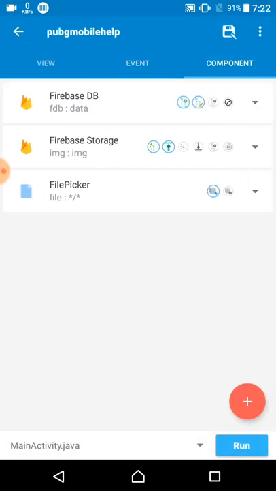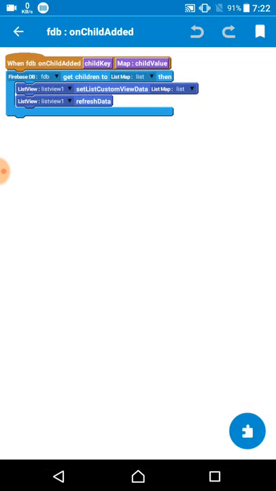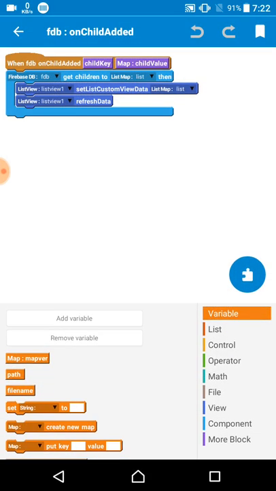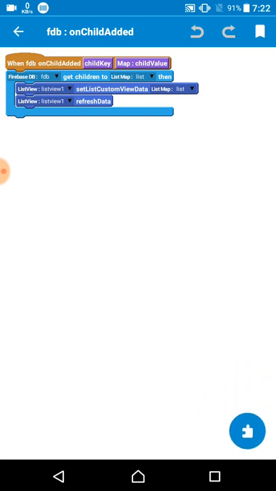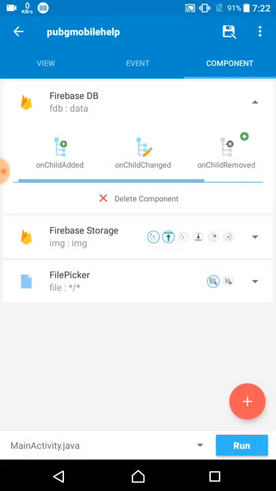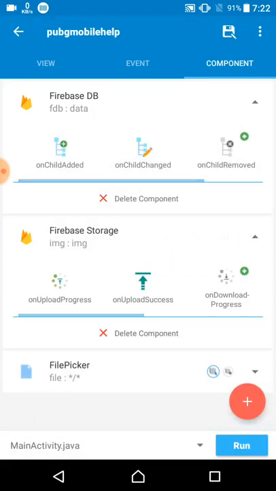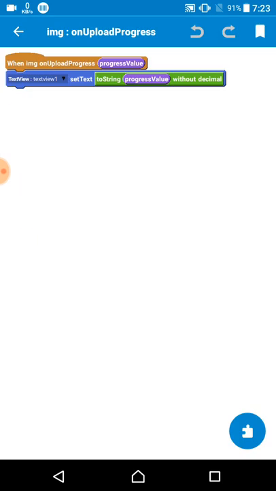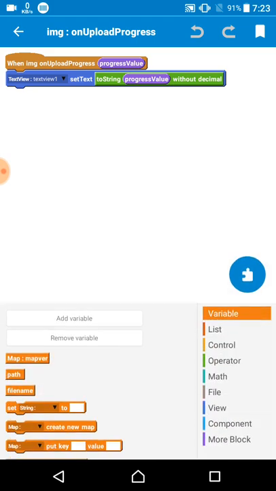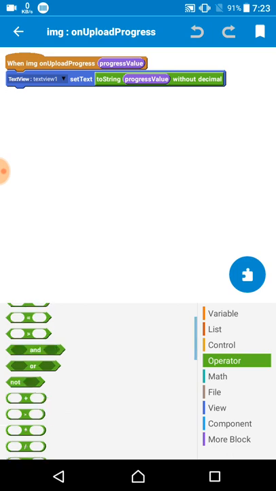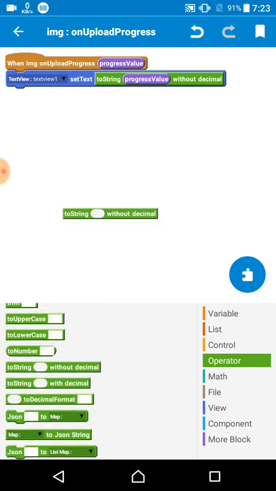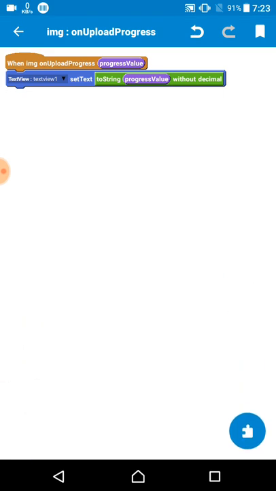After then come on component. On the component, on the child add, you just select that firebase data, get the child add, and get every value on the custom view and set it list and list. After then come on the storage process. On the storage process, I show the processing value on the text view one and get it with str var. I just get it from the operator. Then I just show the process value from here, and that's all for here.